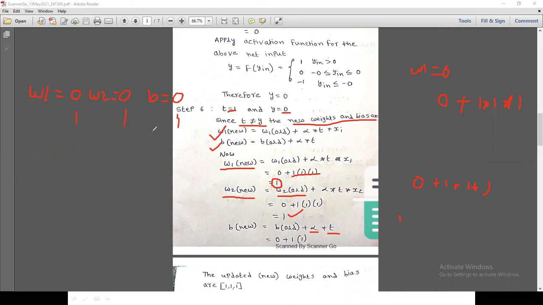Now we take the values x1 equals 1, x2 equals 1, w1 equals 1, w2 equals 1, b equals 1, and again do the same operation, steps 4, 5, 6.